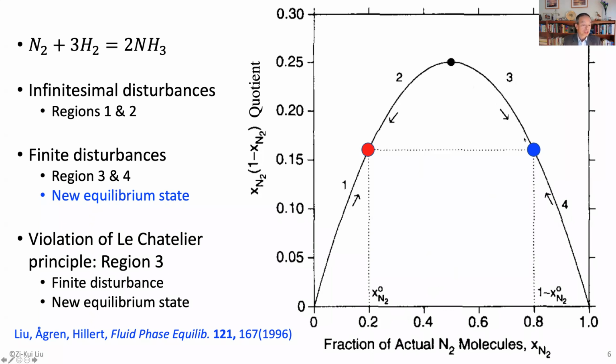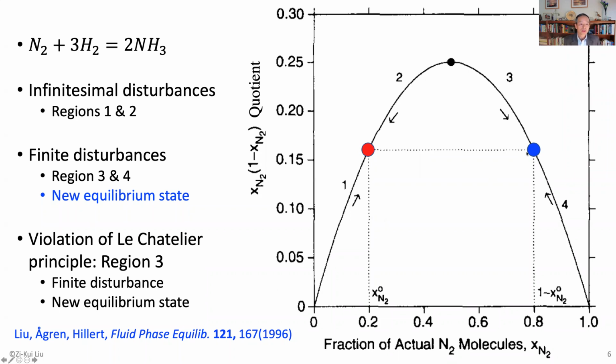So now you see there must be two conditions for the Le Chatelier principle to be violated. First, you have to get a finite disturbance. You have to make a large change of the system. And that large change has to bring the system to a new equilibrium state. So that looks also good.